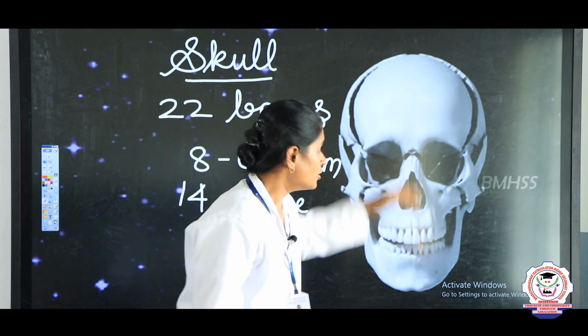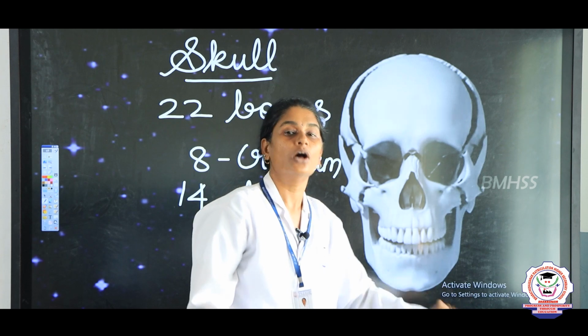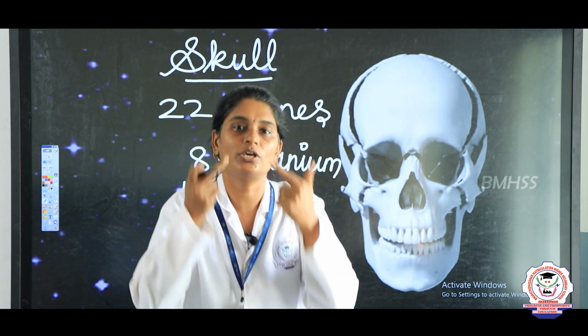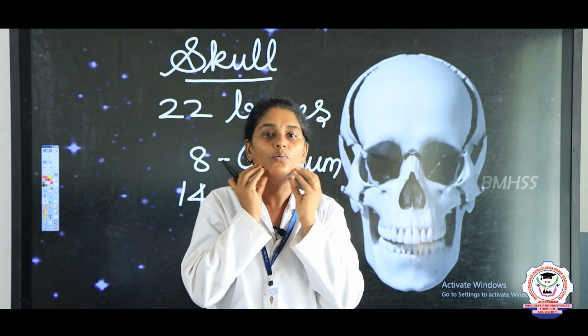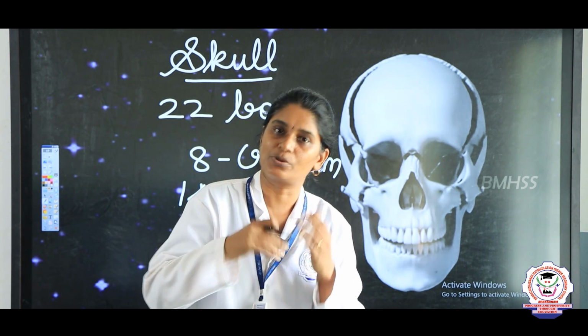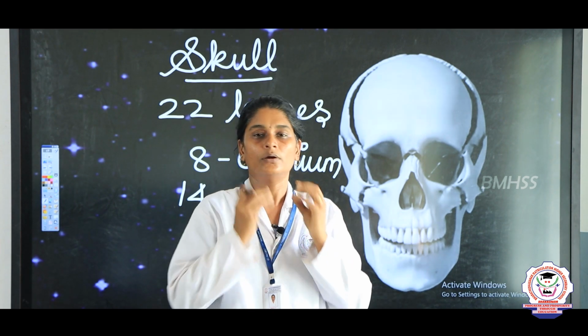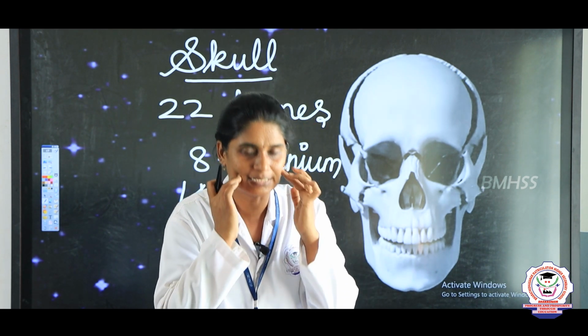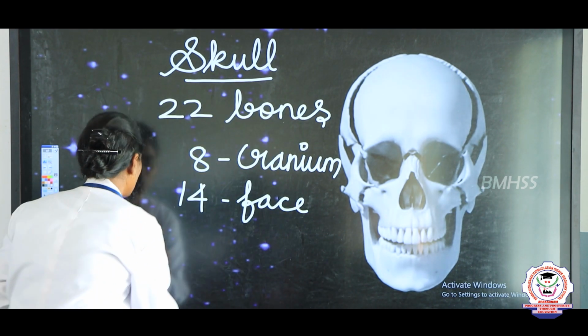And you can see the only movable bone in the skull is your lower jaw. Both your upper jaw and lower jaw have teeth in them, right. The lower jaw is the only bone which you can move, but other bones you cannot move, right. So, in the skull the movable bone is your lower jaw.